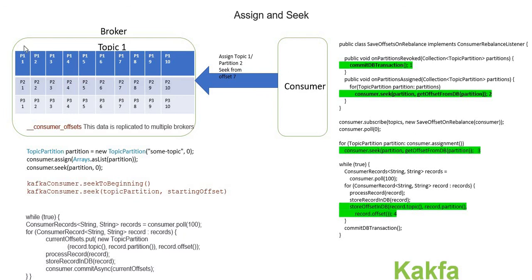Seek to beginning takes the cursor to the beginning. Seek to end takes the cursor to the latest offset, whatever was committed last time. So that is the purpose of having seek. I hope you all understood what assign and seek are and when we can use them.